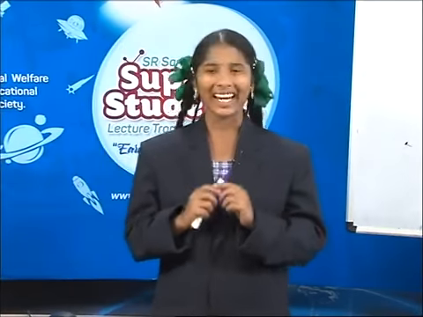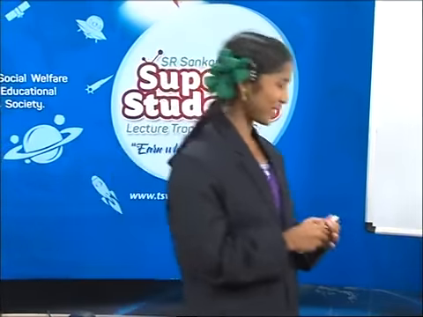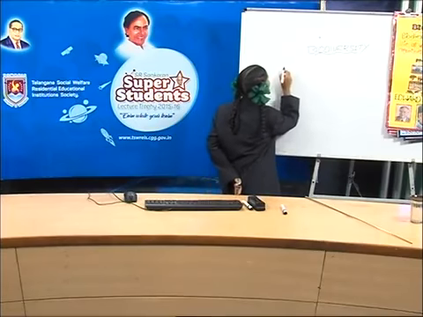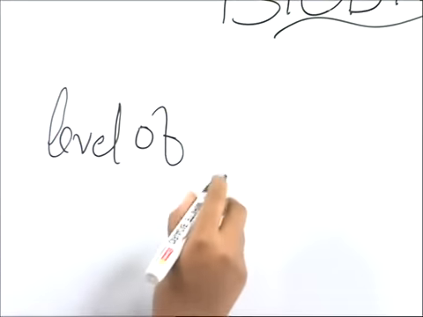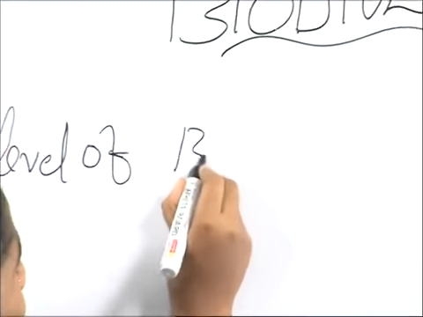What is our topic, friends? Yes, today we are going to discuss about biodiversity. Friends, I think you are eager to know about the levels of biodiversity. Okay, let's see the levels of biodiversity.